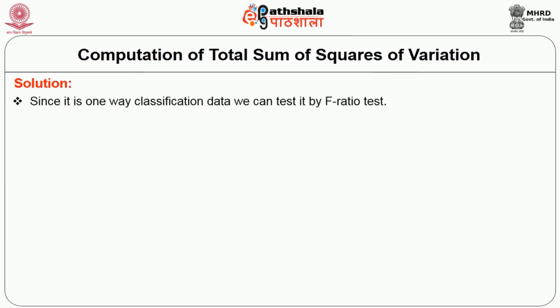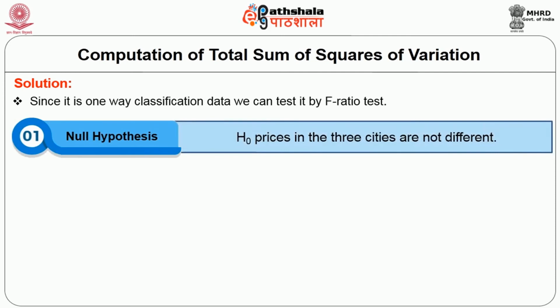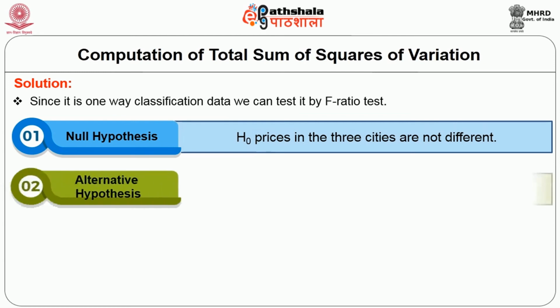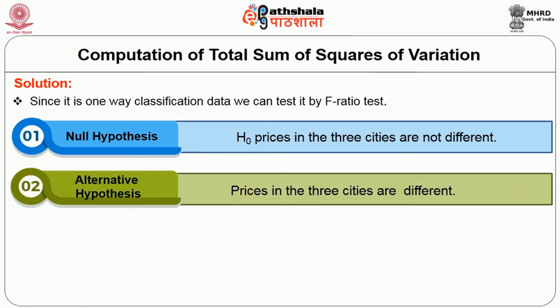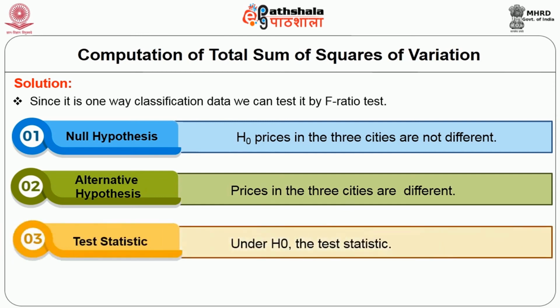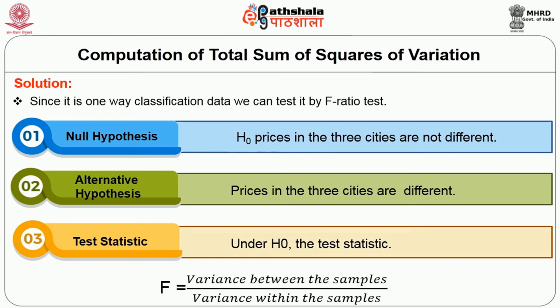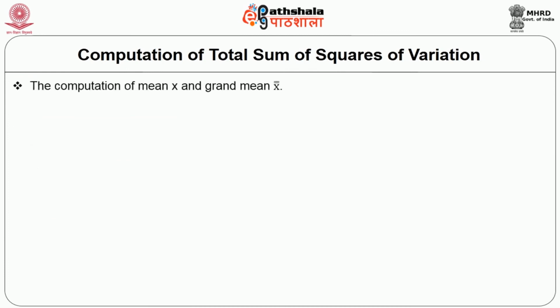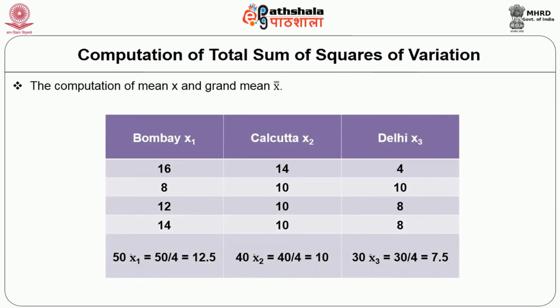Solution. Since it is one-way classification data, we can test it by the F ratio test. First, null hypothesis H0: prices in the three cities are not different. Alternate hypothesis: prices in the three cities are different. Test statistic: under H0, the test statistic F is equal to variance between the samples divided by variance within the samples. The computation of mean x and grand mean x bar is as follows.